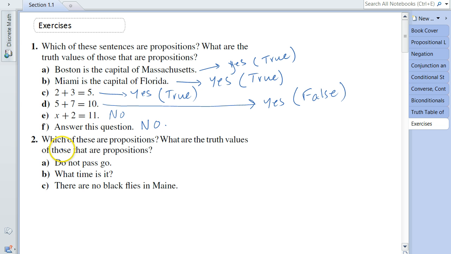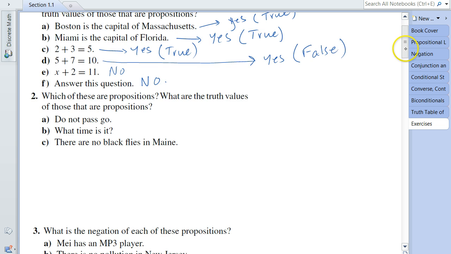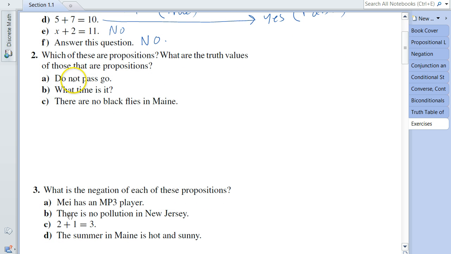Now question 2 is similar to question 1. It's giving us a bunch of statements, and we want to see whether these statements are propositions or not. In the same fashion, we can see that 2a, "Do not pass go," is not a proposition because we cannot assert the truth value of this statement.